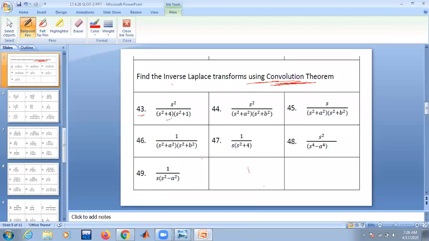Okay, now you see the 43rd problem. The 43rd problem is a special case of the 44th problem. Can you see this? Yes, sir. Okay, now I discussed this problem, s by s square plus a square into s square plus b square, just now.